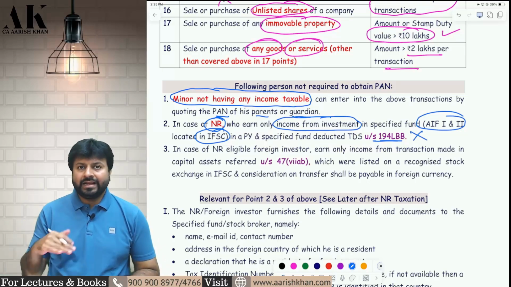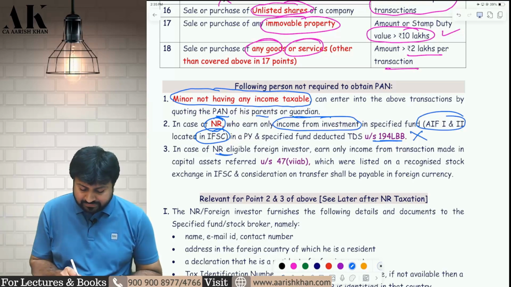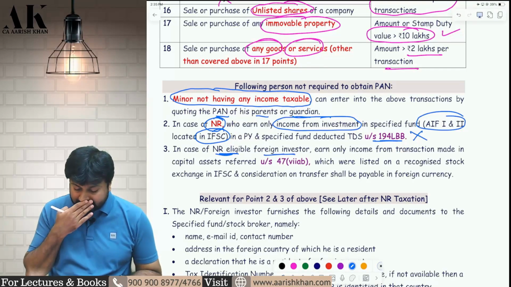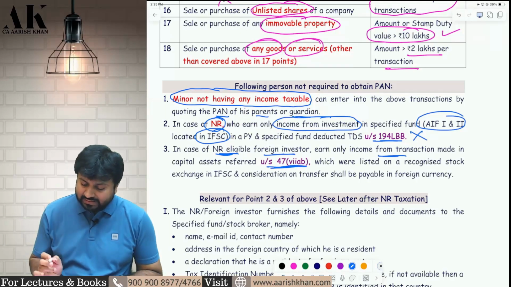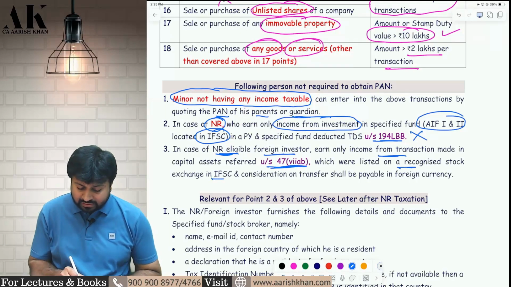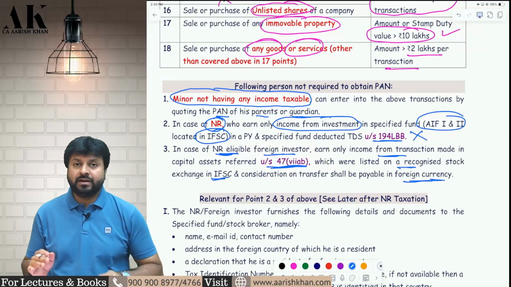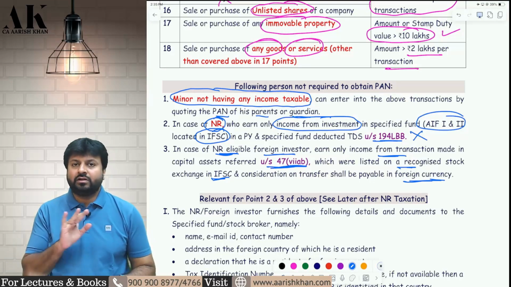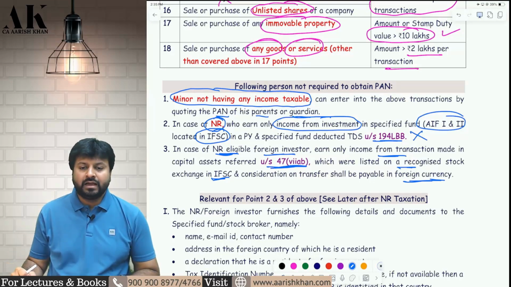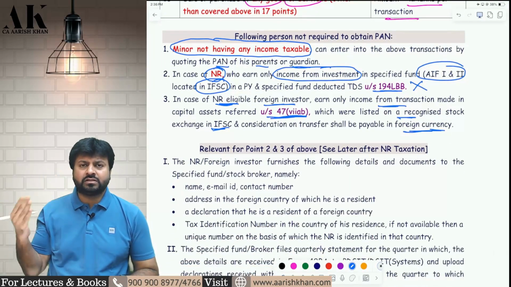And the third one, which we will see later on in the chapter of capital gains. Suppose a non-resident who is a foreign investor earning income from capital assets referred under 47(7)(ab), which are listed on a recognized stock exchange in IFSC, and the consideration is payable in foreign currency, these people are also not liable to file the application for PAN. They are not supposed to take the PAN. I hope it is clear. But the third point we will see later when we see the provisions of 47(7)(ab).